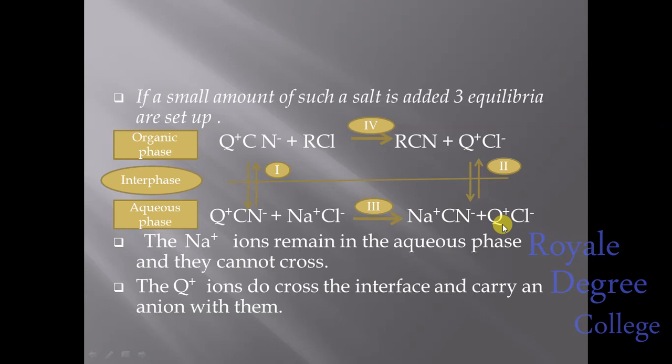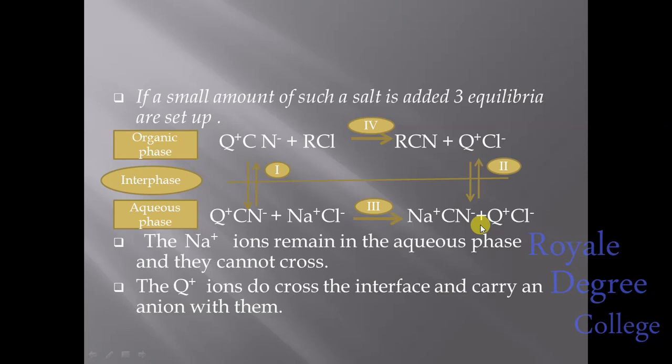So the Q plus Cl minus from the organic phase can be transferred to the aqueous phase. And Q plus CN minus is also being transferred to the aqueous phase from the organic phase. This is our first step of equilibrium. This one is the second step of equilibrium. And the third step of reaction will take place in the aqueous phase. And the fourth step is taking place in the organic phase.